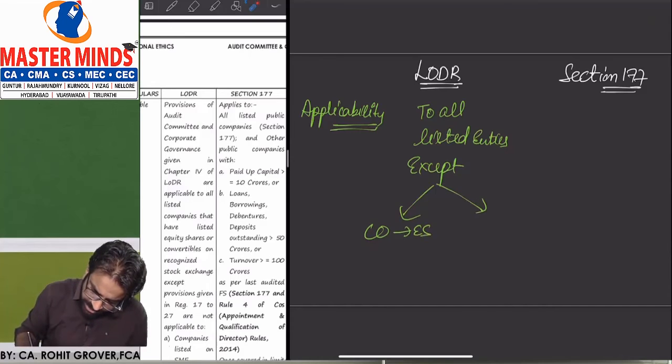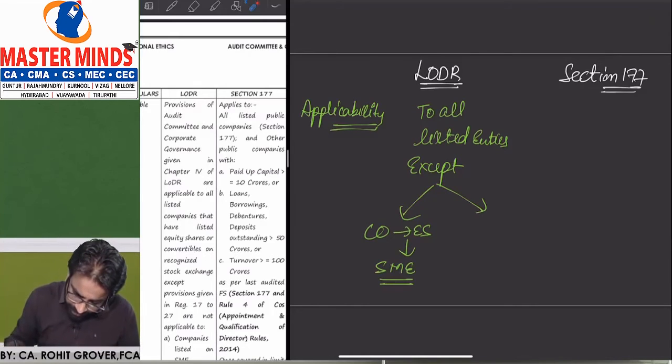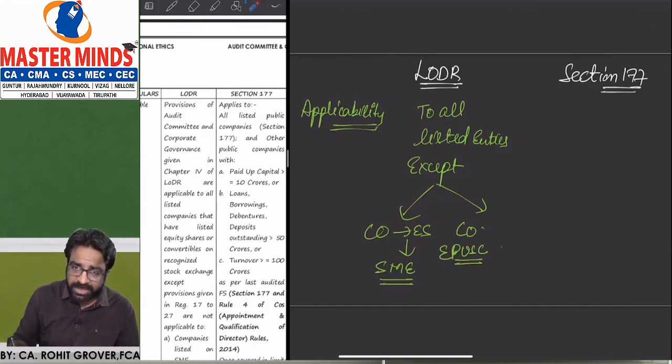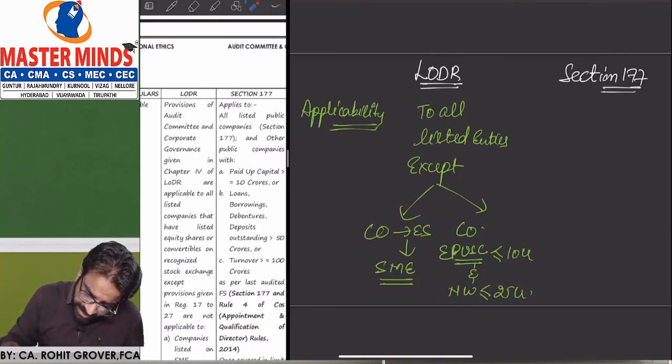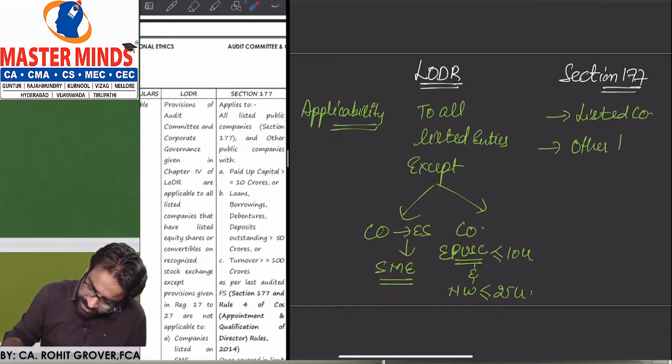companies whose equity shares are listed on SME exchange, small and medium exchange, and those companies whose equity paid up share capital is less than equal to 10 crores and whose net worth is less than equal to 25 crores. Clear? This is the applicability of LODR audit committee. Now what is the applicability of section number 177 audit committee? Section number 177 audit committee is applicable first of all to all listed companies. Other than listed companies, it is applicable if any of the 3 conditions are satisfied.